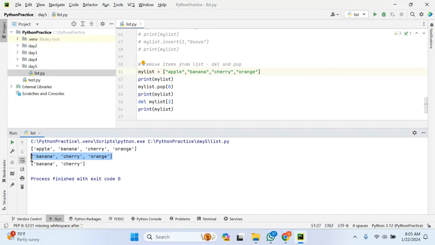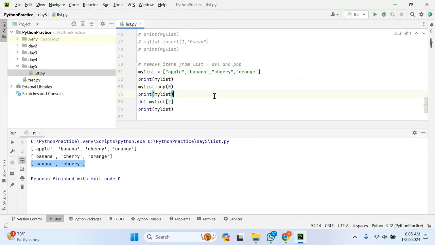Once the list is updated, that list is passed to del. The resulting list is banana, cherry, and orange. The second value in this list is orange, and that is removed here.